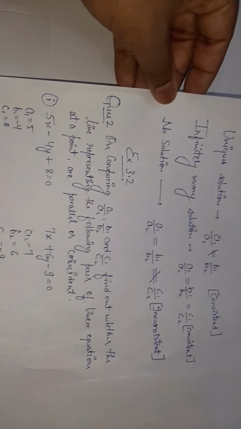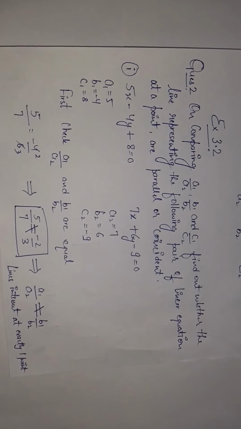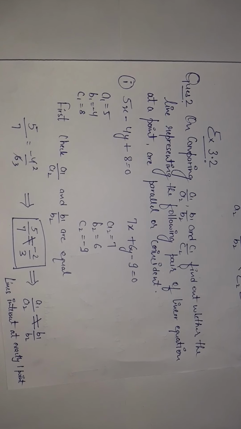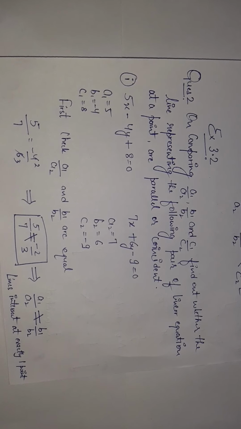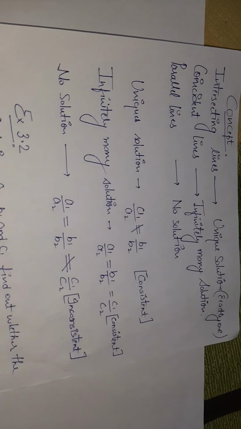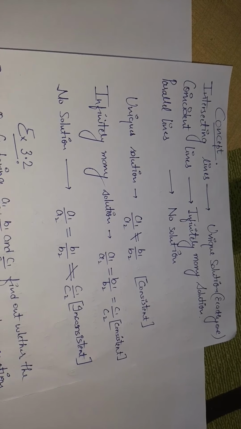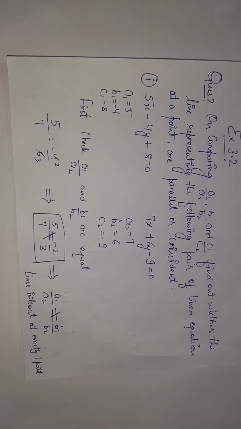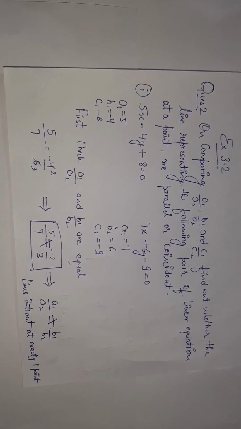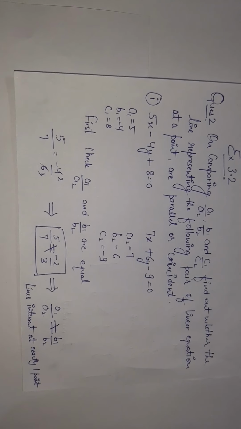Now come back to exercise 3.2. On comparing a1 upon a2, b1 upon b2 and c1 upon c2, find out whether the lines representing the following pair of linear equations intersect at a point, are parallel or coincident. We have gone through the concept of parallel and coincident. Now we will do the questions. Take a1 as 5, b1 as -4, c1 as 8, a2 as 7, b2 as 6, c2 as -9.